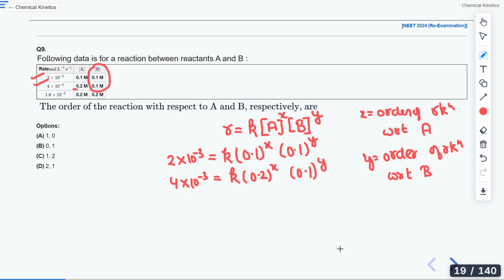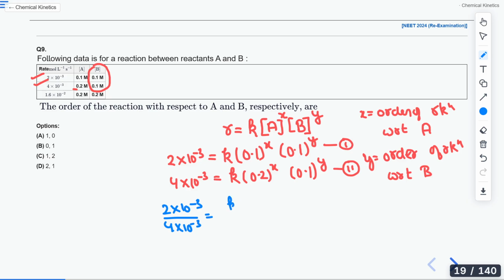Now once you do this, divide both equations. Suppose this is equation 1 and this is equation 2. After dividing, 2 into 10 to the power minus 3 is divided by 4 into 10 to the power minus 3.